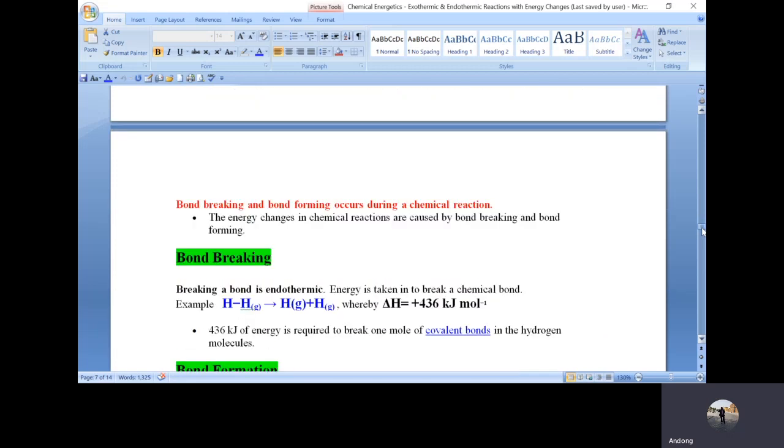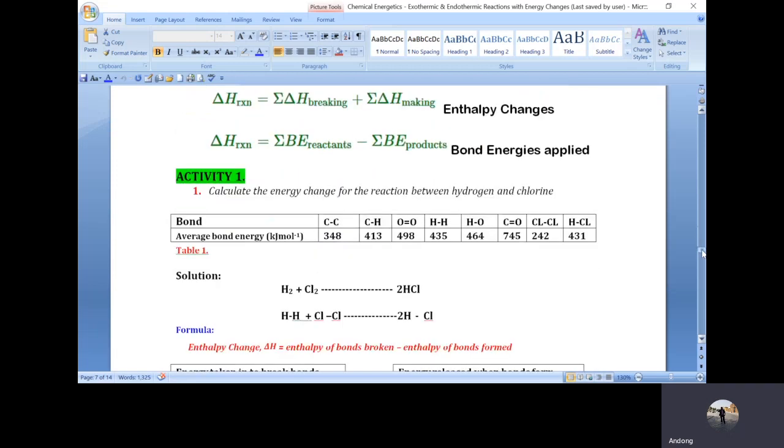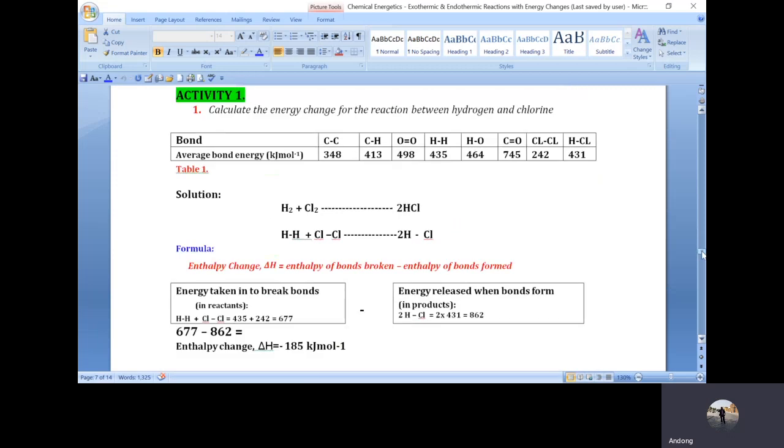We went further to solve an example. Here was the first example that we solved. We said calculate the energy change for the reaction between hydrogen and chlorine. The first thing I said is that you have to write your balanced chemical equation. The second thing is you have to write the bonds out. And the third thing is you use the formula. The formula says the energy taken in to break bonds in reactants minus the energy released when bonds are formed.